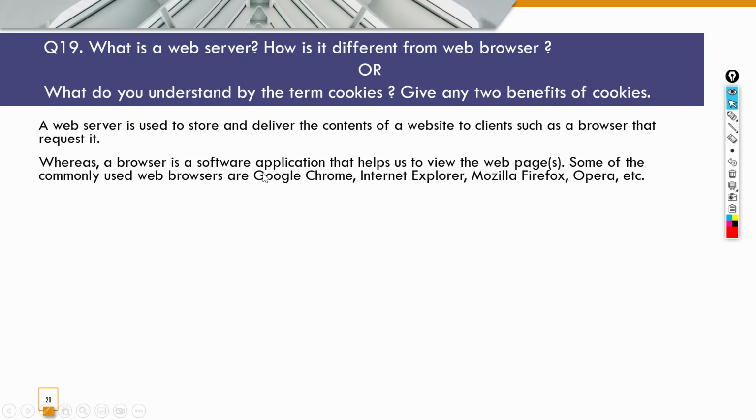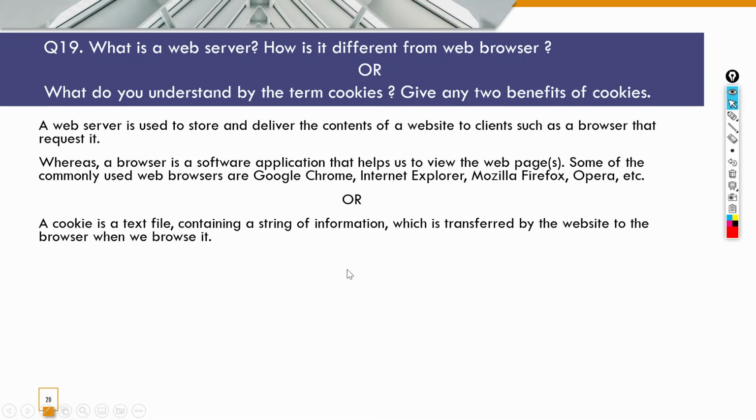Whereas a browser is a software application that helps us to view the web pages. Some of the commonly used web browsers are Google Chrome, Internet Explorer, Mozilla Firefox, Opera, etc. Now, let's see the OR part. A cookie, what is a cookie? A cookie is a text file containing a string of information which is transferred by the website to the browser